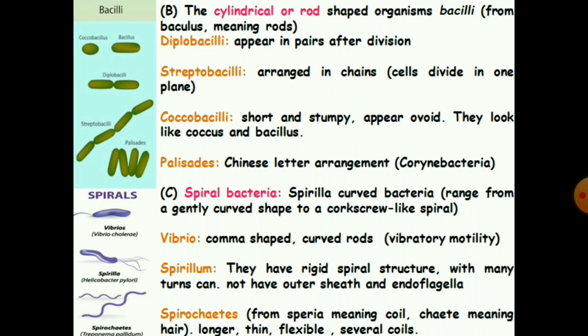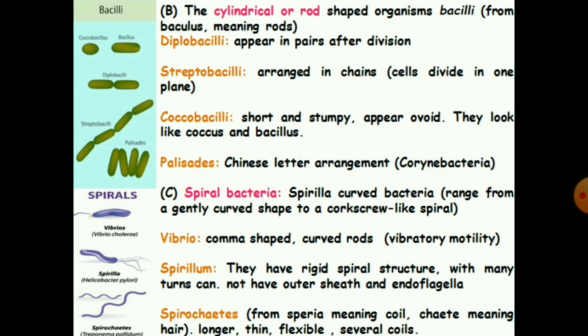Next is the bacilli. It comes from the Latin word baculus, which means rod. These also appear in several arrangements: diplobacilli appear in a pair after division, streptobacilli arranged in chains, and coccobacilli appear ovoid, looking like both a coccus and a bacillus. Palisades is a Chinese letter arrangement, for example Corynebacteria.